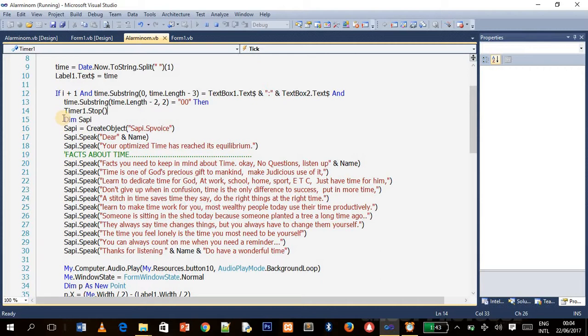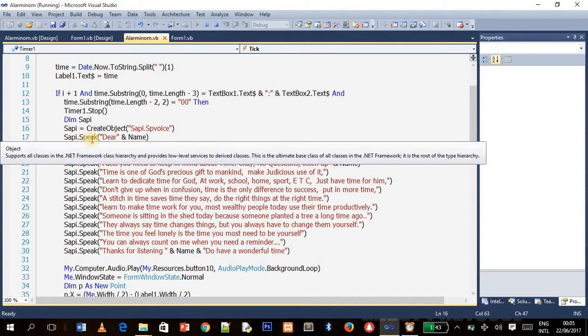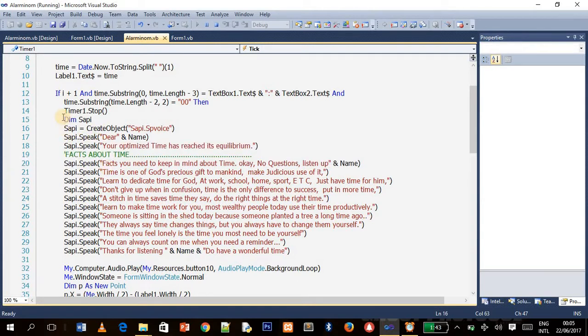And the next thing we declared, that lady talking, that voice, is a built-in function called SAPI. So these are the codes that define SAPI. This code defines SAPI and the voice and everything. So CreateObject SAPI.Voice. We use this SAPI throughout. SAPI.Speak, SAPI.Speak.